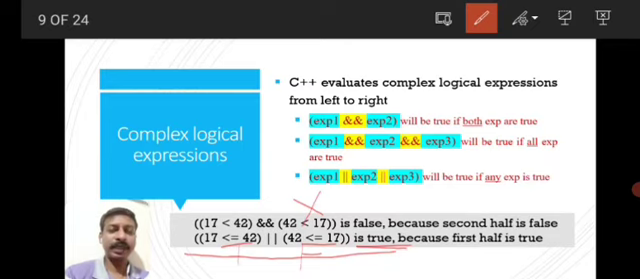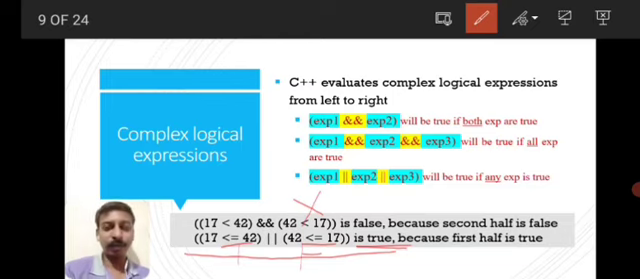So you can multiply any number of expressions. That means 1 into 0 into 0 into 0 into 1, that means 0 only. If all the terms are 1, 1 into 1 into 1 means the answer is 1. Same is the case of logical AND operation here. If all the expressions are true or 1, the output is true. If any of the expressions is false, the output is false.